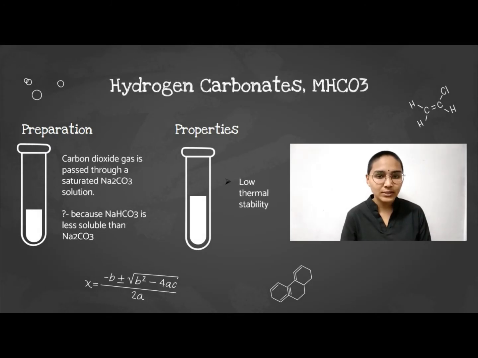Next, we're going to discuss how to prepare, and the properties of, hydrogen carbonates of group 1 metals. To prepare alkali metal hydrogen carbonates, we pass carbon dioxide gas through a saturated Na2CO3 solution. Why? Because NaHCO3 is less soluble than Na2CO3. The hydrogen carbonates of group 1 metals have low thermal stability, which means they decompose upon heating.